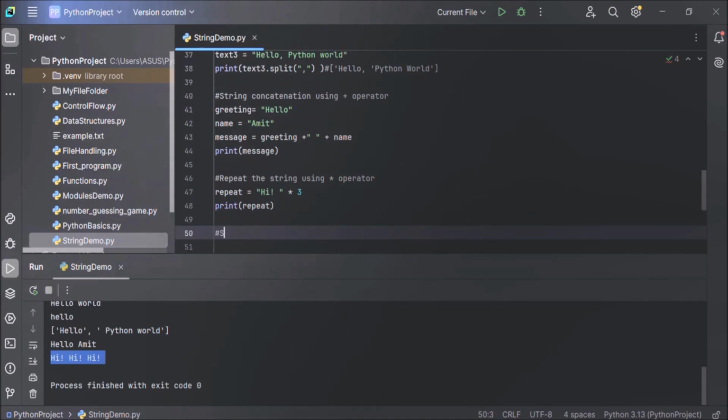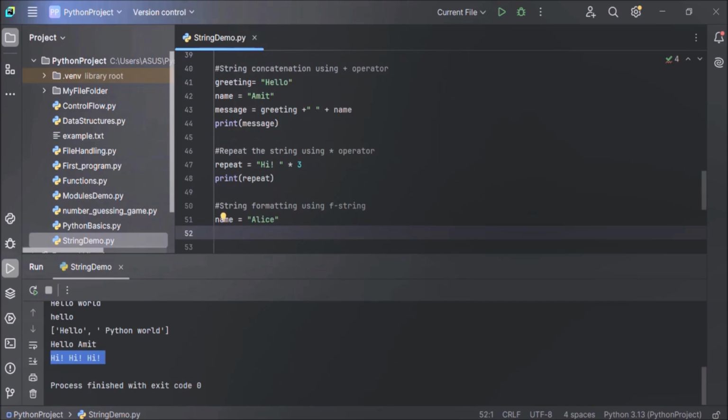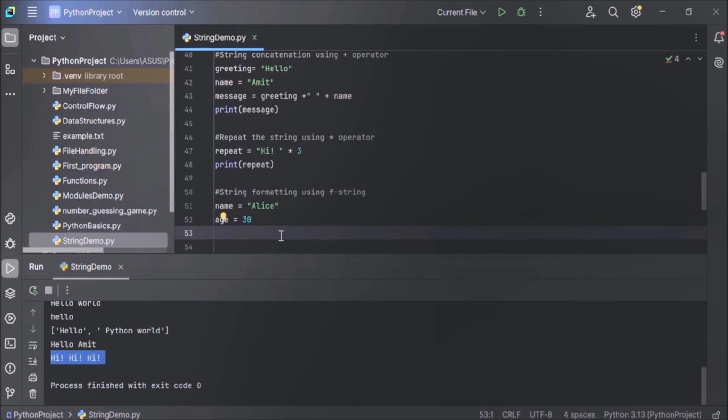So now string formatting using f-string. Now let's create a new variable, name variable, and give some value to this name variable, that is Alice. Age equals 30. Here we have created one more variable to store the age value, age of Alice, and one more variable to store the message that we want to display in the output window.